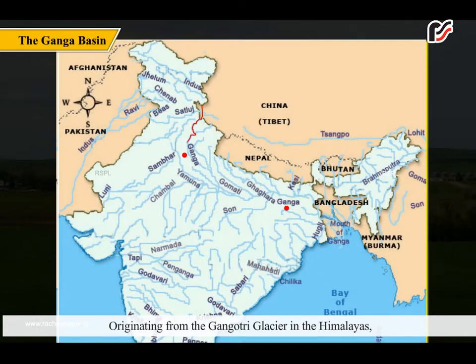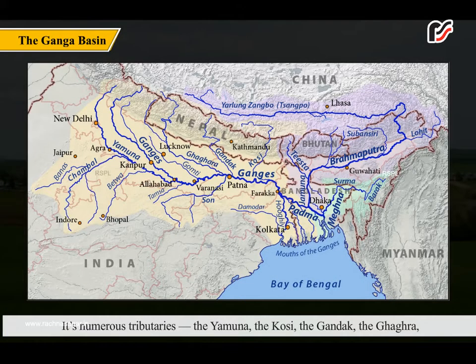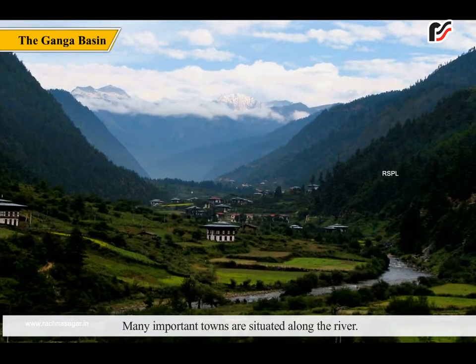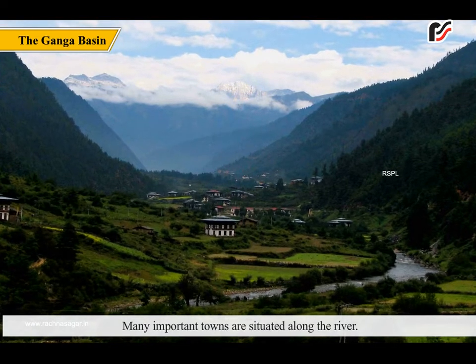Originating from the Gangotri Glacier in the Himalayas, the river Ganga flows across the northern plains. Its numerous tributaries, the Yamuna, the Kosi, the Gandak, the Ghagra, the Gomti, the Chambal, the Son and the Damodar, in its various courses, join it. Many important towns are situated along the river.